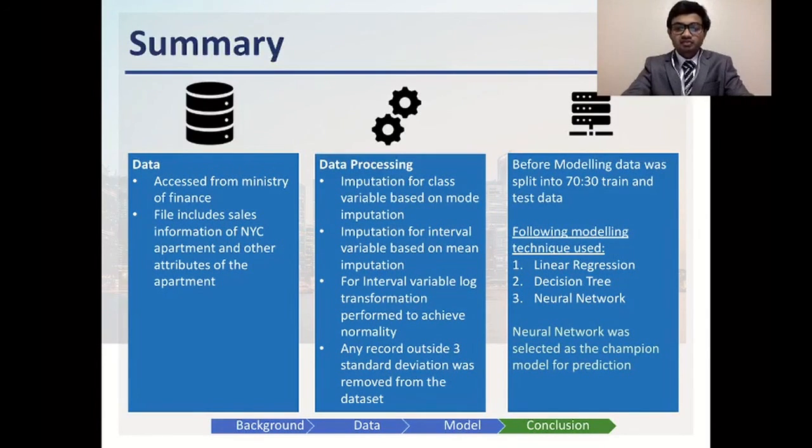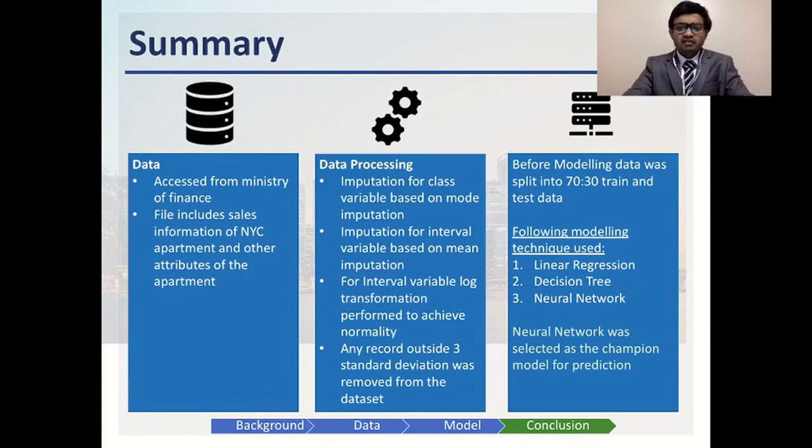Next was the transformation stage, where we performed a log transformation to ensure that the variables have a distribution as close to normal as possible. Outlier removal was the next stage, where we removed certain records which were 3 standard deviations away from the mean. After all our data pre-processing, we went on to perform our predictive modeling. We started off with a 70-30 validation and training split, and then we created three different models: the linear regression, decision trees, and neural net. The neural network was selected as our champion model.